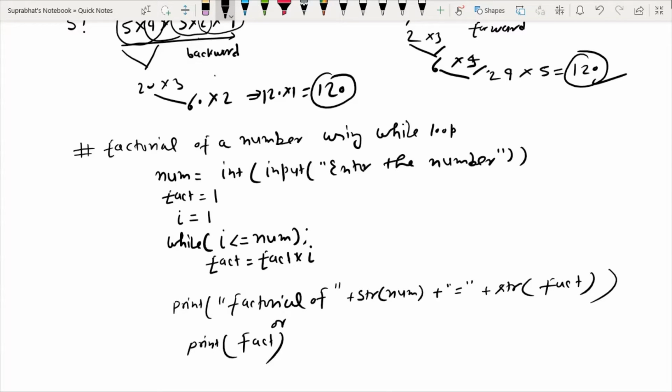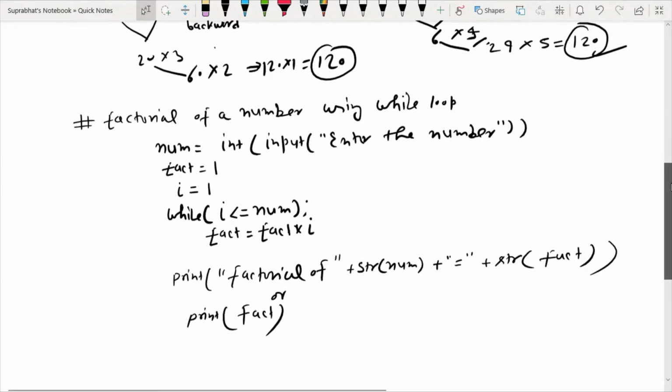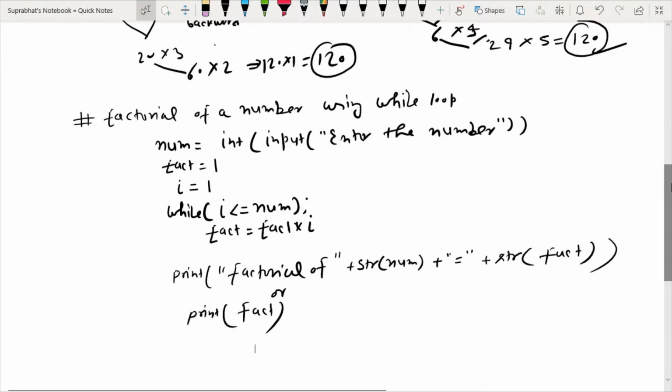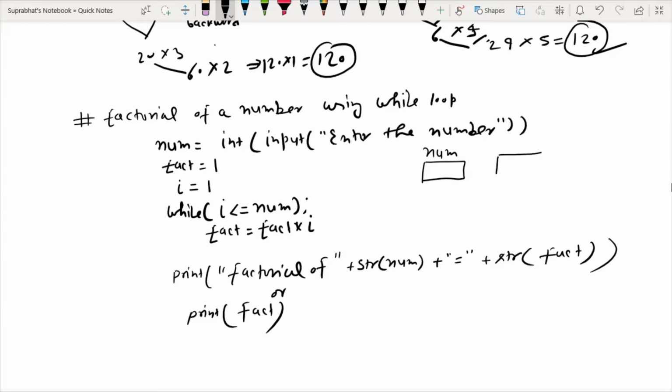So first of all, understand how all this is going on. You can notice that in this program we have taken three variables: one variable is num, one variable is fact, and one variable is i.